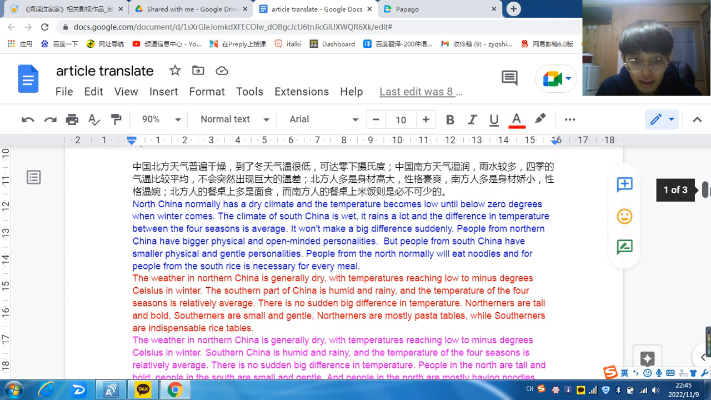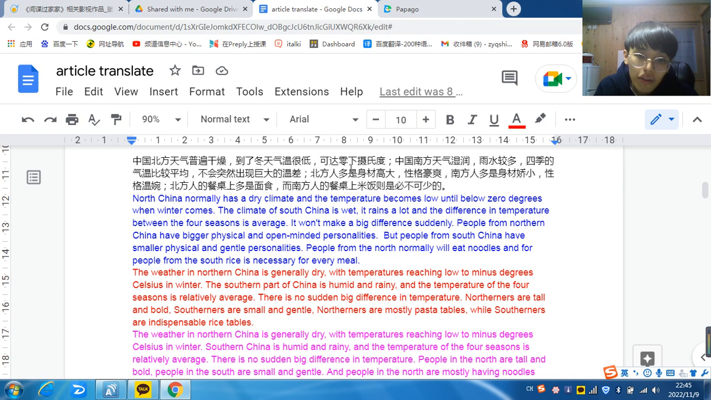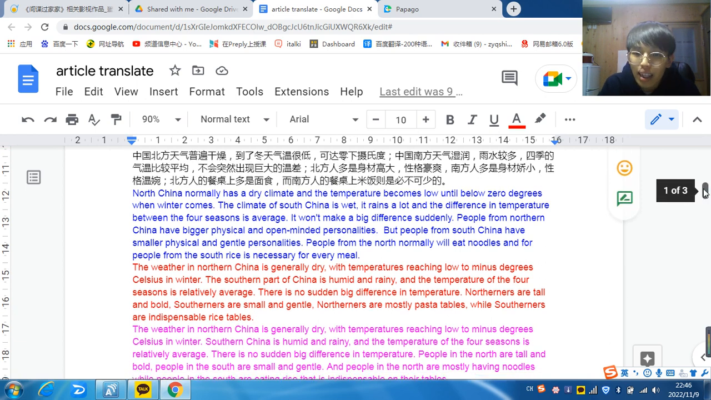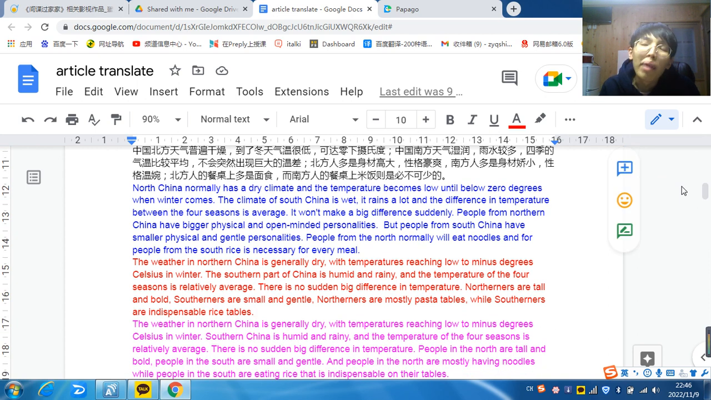And then the people in the north are bigger. They have a bigger physique, and their personality is more bold. They are more open-minded. I don't know if I can say that or not. Like when they go out with their friends, they will just pay for everything. They won't say we should pay by ourselves. They will just pay for everyone. Their personality is really good.